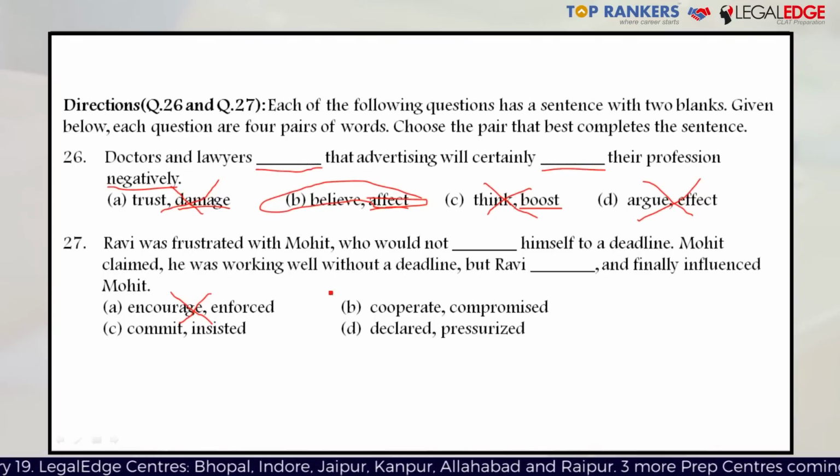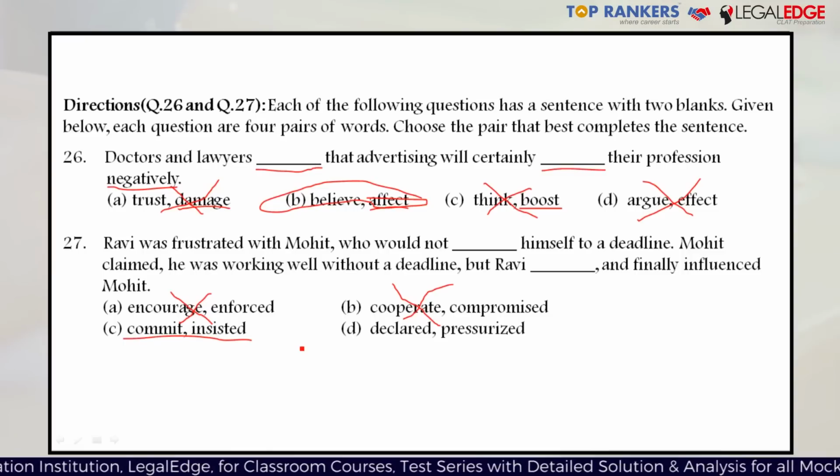Ravi was frustrated with Mohit, who would not cooperate himself to a deadline. Even if by some chance this was correct, it should have been who would not cooperate with himself to a deadline, and it is completely grammatically incorrect. So option B is also eliminated. Let's check option C. Ravi was frustrated with Mohit, who would not commit himself to a deadline. Makes quite a bit of sense. So let's keep this option.